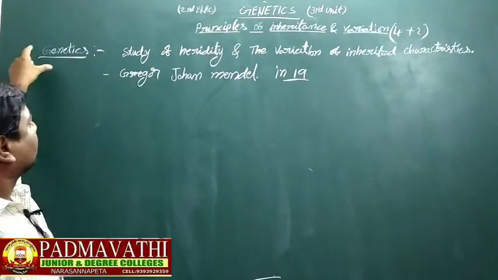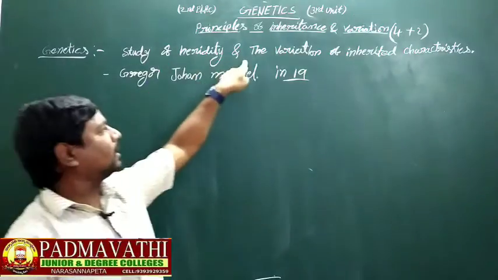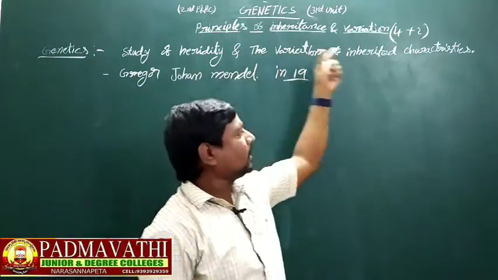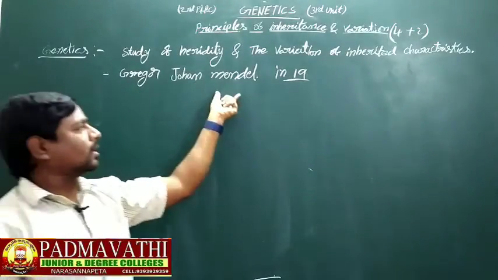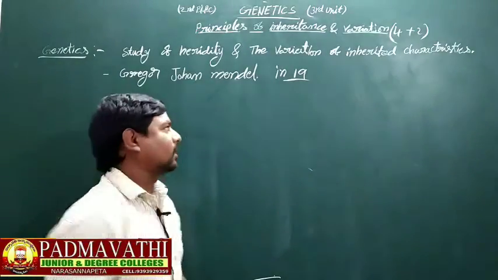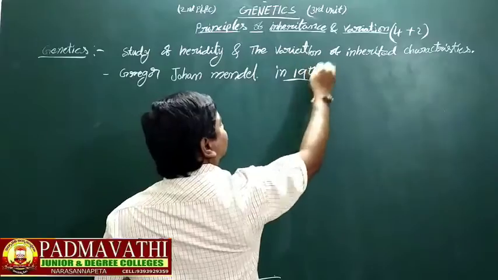So genetics means the study of heredity and the variations of inherited characteristics, and it was proposed by Gregor John Mendel in the 19th century.